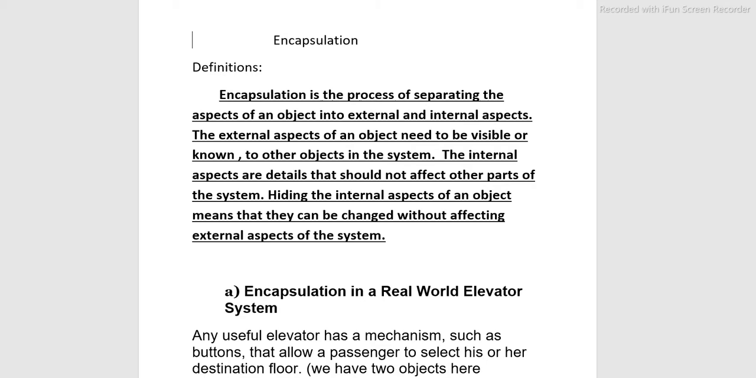So for every system, there are internal and external aspects. The separation of them is encapsulation. Internal aspects are details that should not affect other parts of the system. Hiding the internal aspects of an object means that they can be changed without affecting external aspects of the system.